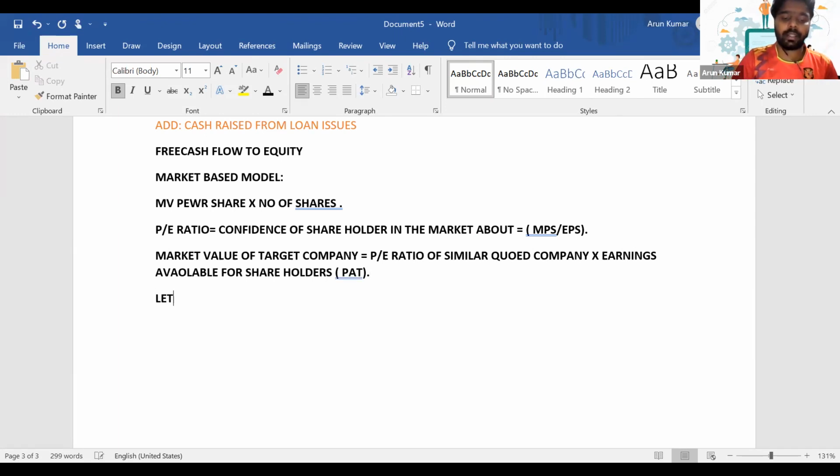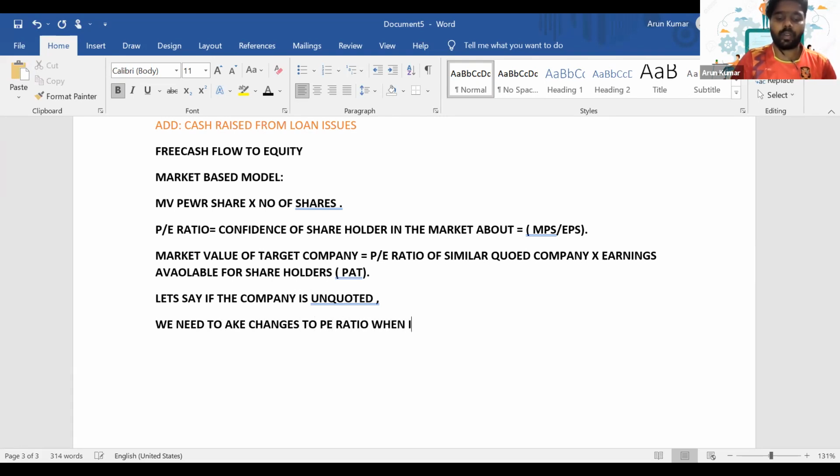Let's say the company is unquoted. In that scenario, we won't be getting the PE ratio. So normally we need to make changes to the PE ratio when it is an unlisted company. It will be given in your exam, so this is from the exam perspective.